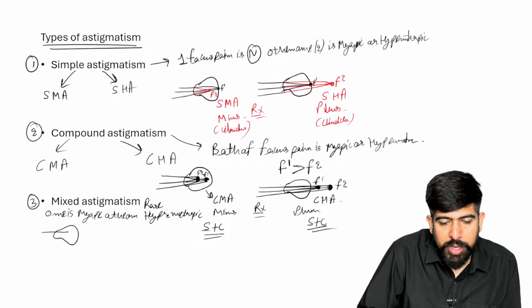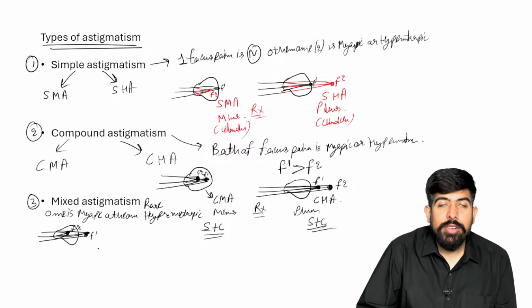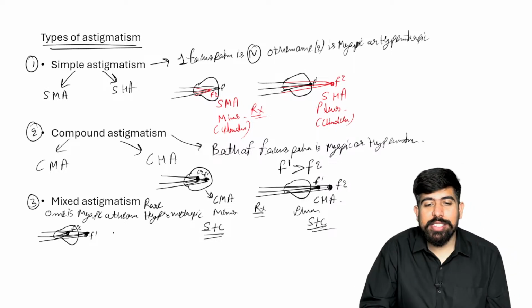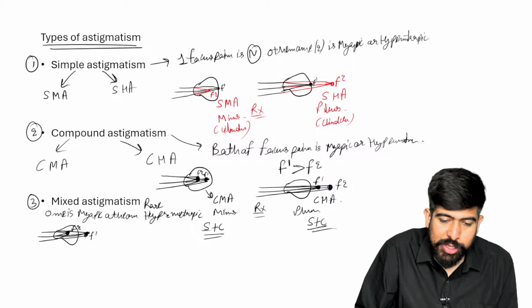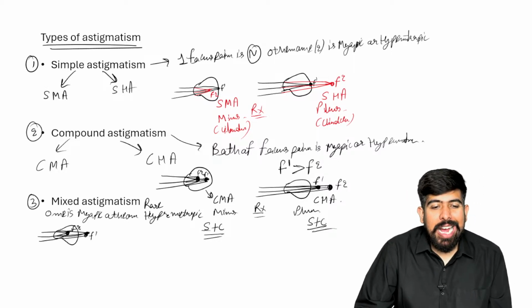One focus point is just before the retina, and the second focus point is behind the retina. F1 and F2, right? So one focus point is in myopia and the second is in hypermetropia.